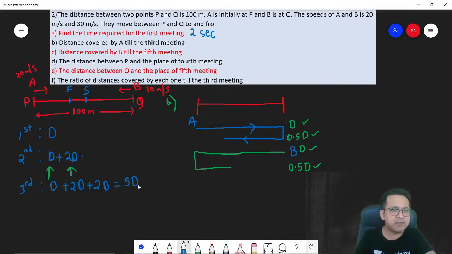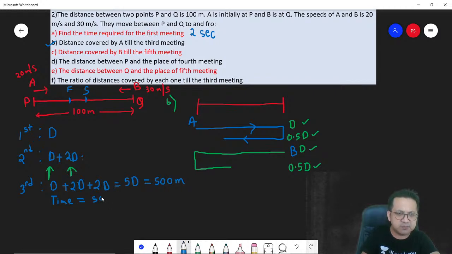So what is the 5D? They are saying distance covered by A till the third meeting. So 5D is how much? D is 100. So 5 into 100, 500. Total distance covered is 500 meters by the two human beings together. How much time did they take? Time is distance divided by the speeds. What is the speeds? 20 plus 30, 50. So basically 500 by 50, they meet after 10 seconds.